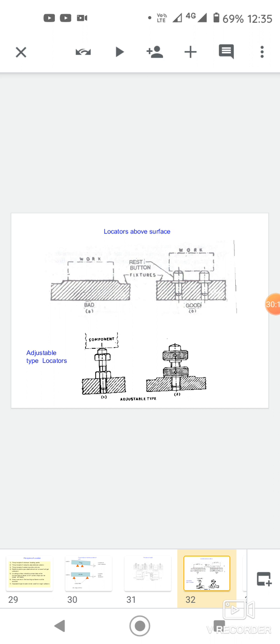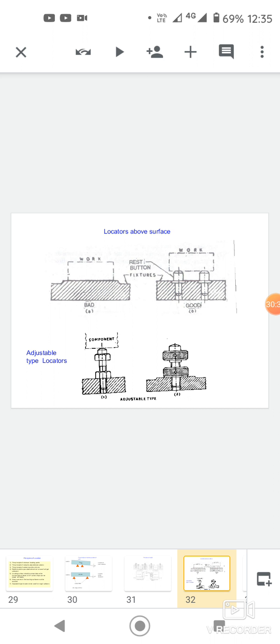Locating from plane surface. Machine table is a reference plane for locating a workpiece with plane surfaces, and the workpiece will be in position due to its own weight.